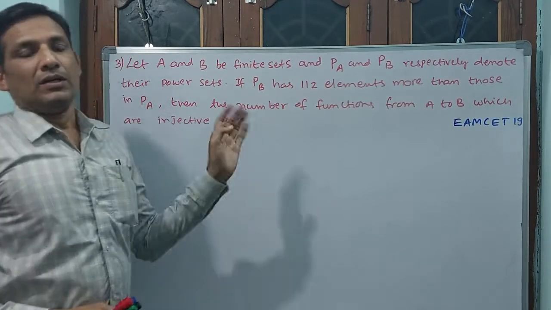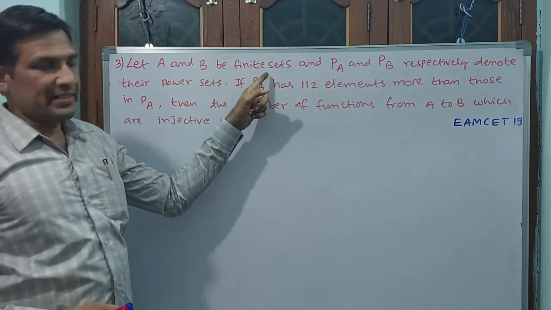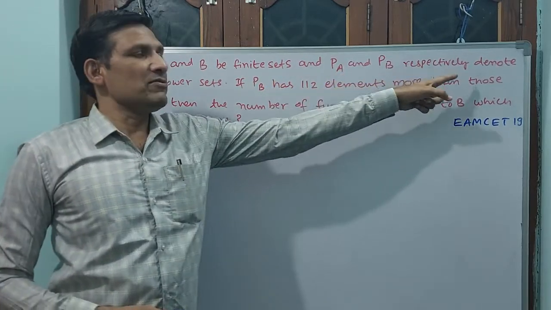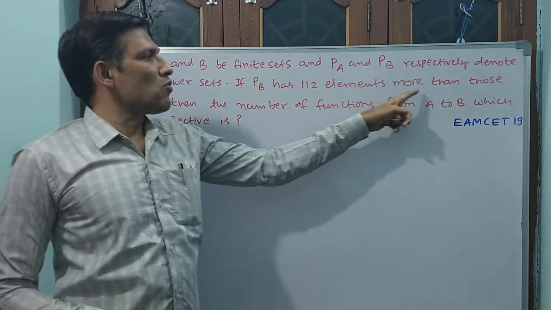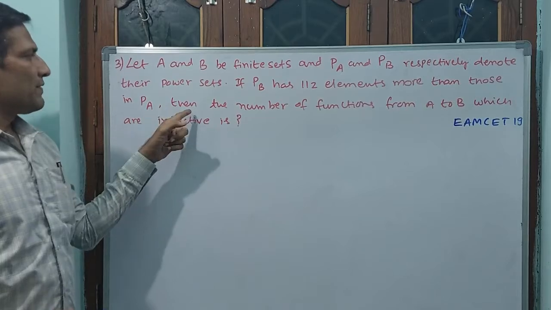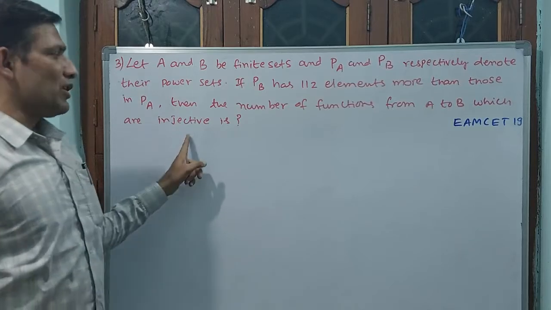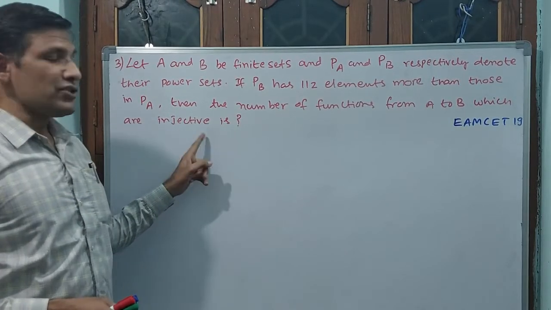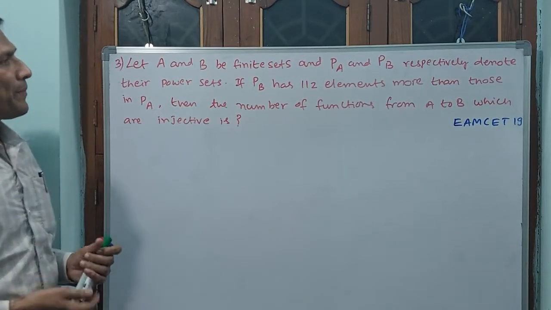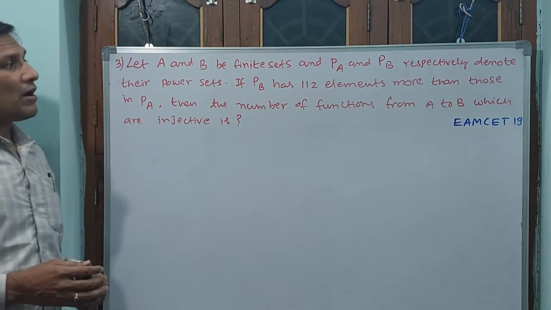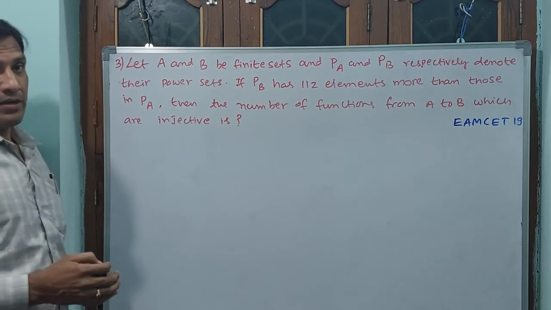Okay. Then see question number 3. Let A and B be finite sets, and PA and PB respectively denote their power sets. If PB has 112 elements more than those in PA, then the number of functions from A to B which are injective is, observe carefully, this is injective, like they are asking. Okay, see, 112 elements are more than the power set of A.